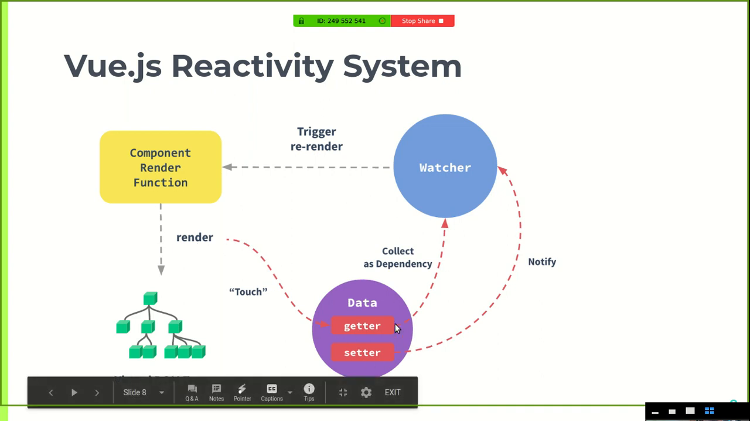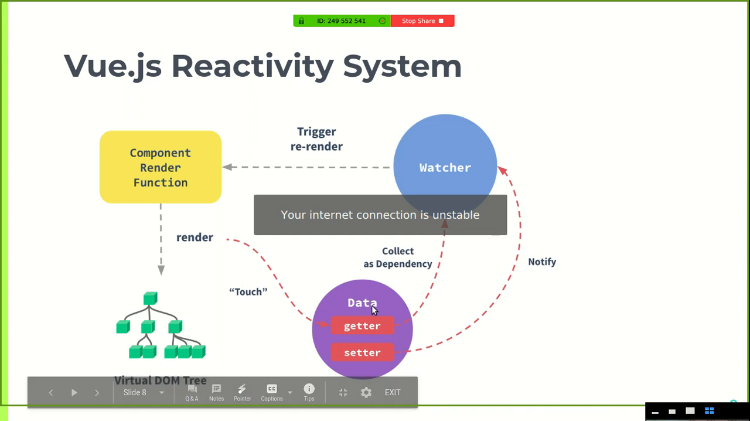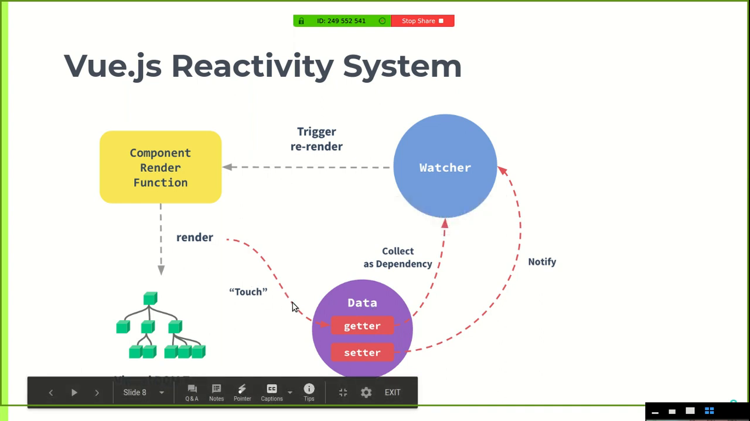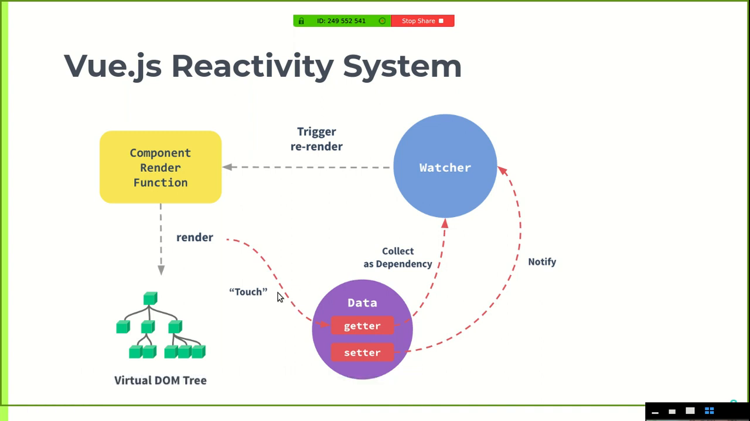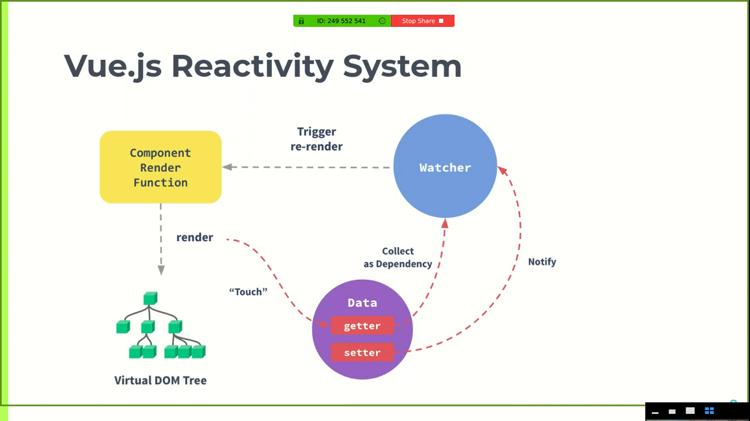So let's just say that there's just one data property, like the message we had before. Whenever there's a first render, the data is touched. And what do I mean by touched? The data is basically accessed. If you know about getter and setter functions, if a property has a getter and a setter function, whenever we access that property, its getter function will be called, and whenever we try to change the value of that property, its setter function will be called.